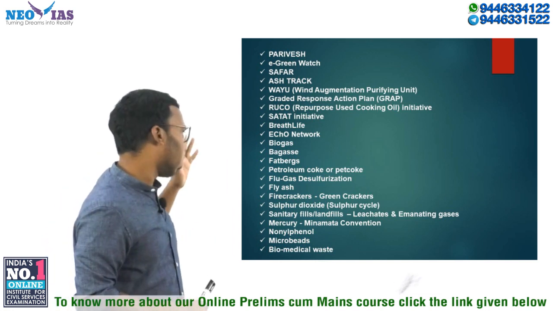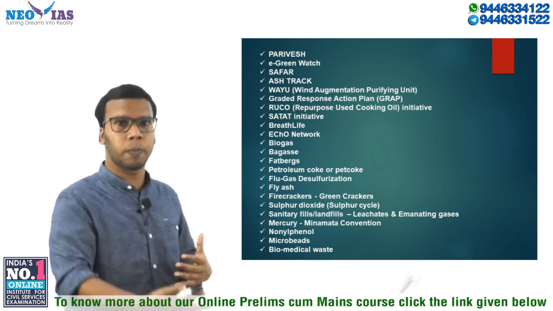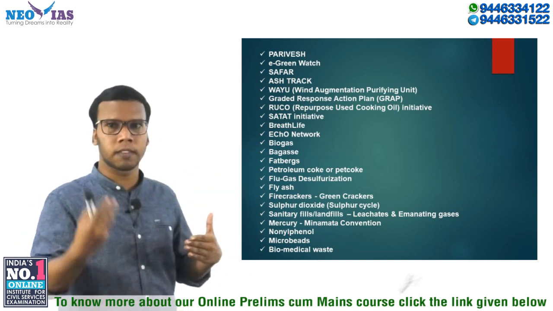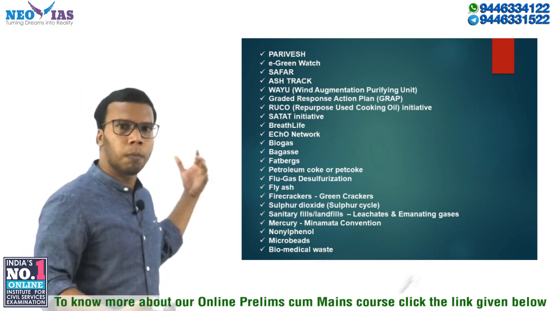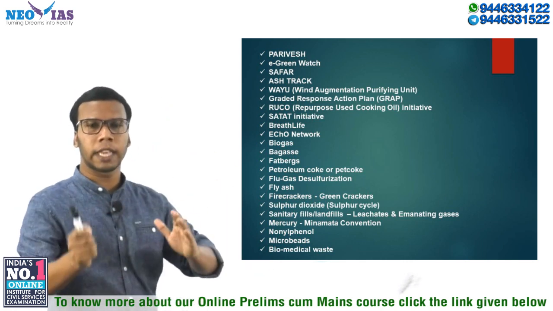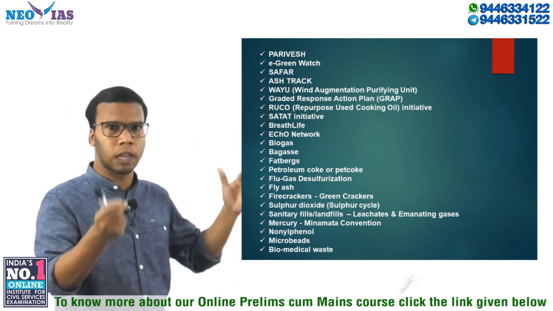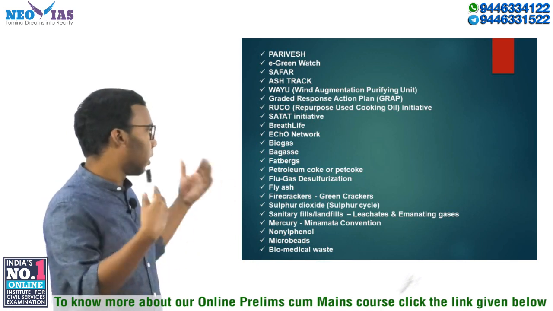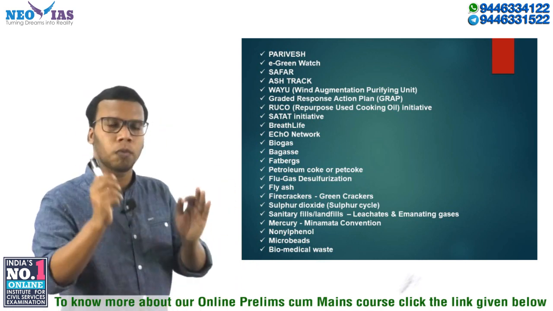Then you need to know about biomedical waste. Okay, so what is this biomedical waste? What are the types of biomedical waste? For example, there are categories like yellow, red, white, blue. These are the categories of biomedical waste. Okay, so you need to know the categories of biomedical waste and what waste comes under the yellow category, blue category, red category, white category. Okay, so you need to know about biomedical waste.